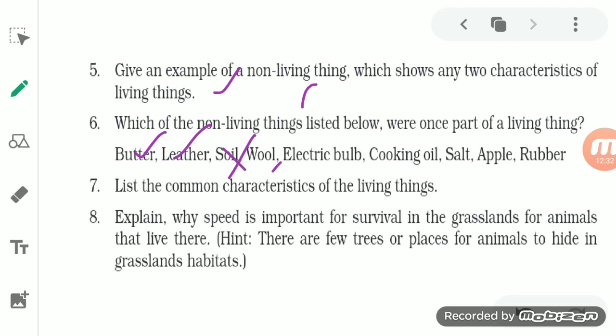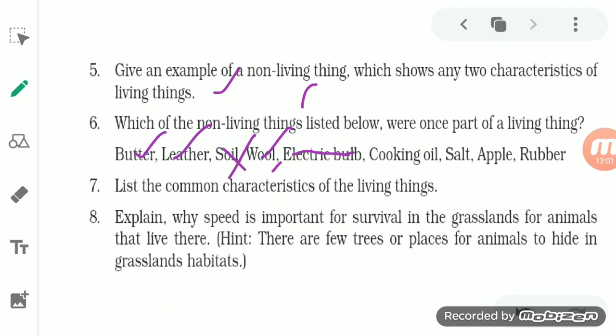Then wool. You know that we obtain wool from the fur of a living organism, from sheep, from goat. Both sheep and goat are living organisms. So wool was also once a part of a living thing. Electric bulb, no, you know that an electric bulb is a non-living thing.